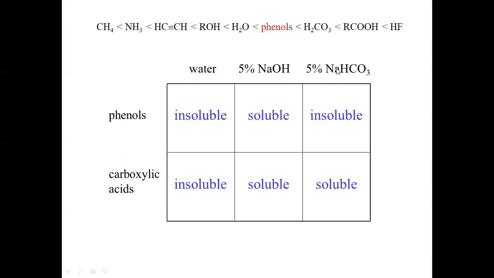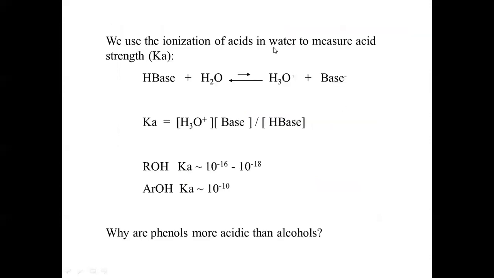So here the confirmatory test for carboxylic acid is sodium bicarbonate solubility. They will be soluble in sodium bicarbonate with effervescence, whereas phenols are insoluble and they do not give effervescence in sodium bicarbonate solution. We use the ionization of acids in water to measure the strength of that acid. So this is the acid that will give the ionization products. When we compare the acidity of alcohols and phenols, we find that the Ka value of alcohol is very much lower and of phenol is very much higher. Higher the Ka value, stronger will be the acid.